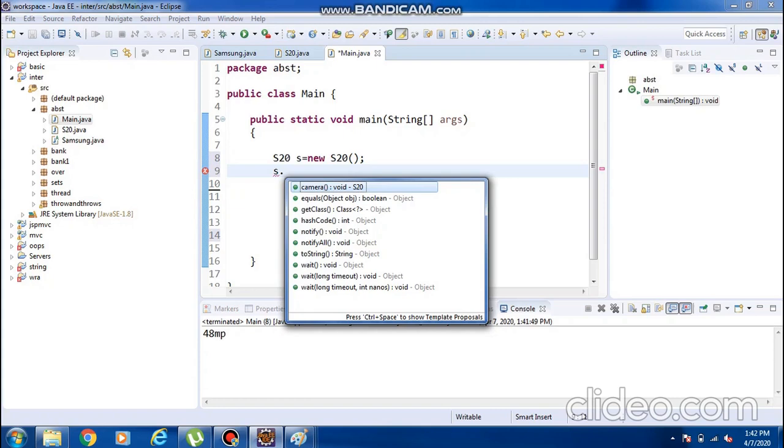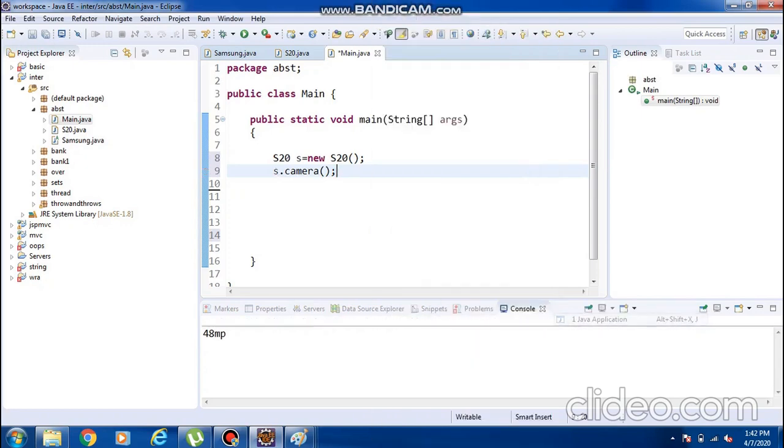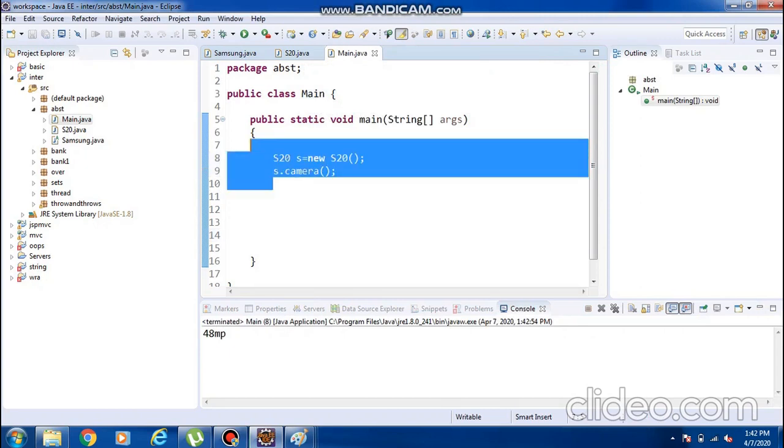So this camera is like a local method, applicable only for this S20.